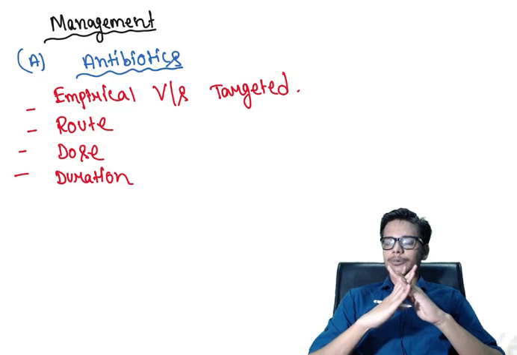In addition, you have to ask the patient for frequent voiding, as frequent voiding will decrease stasis of the urine and will help in some way. So these are the major points while treating a patient of urinary tract infection.